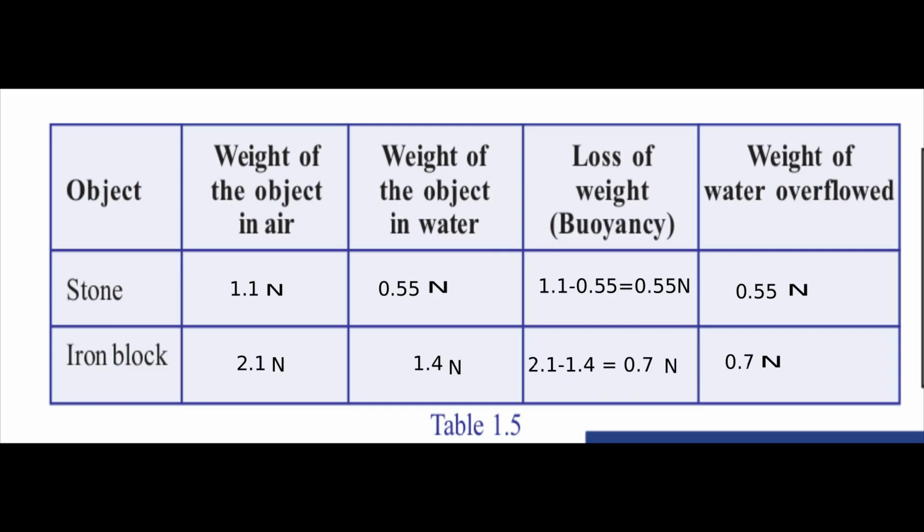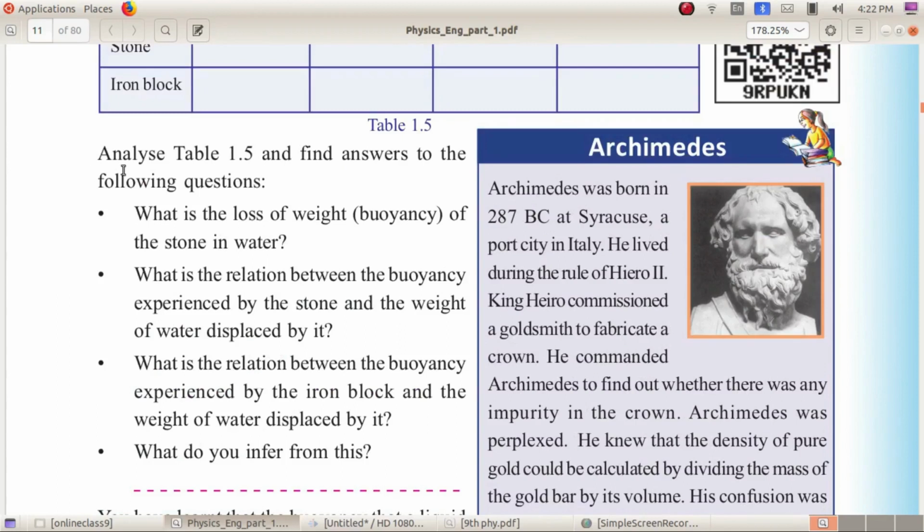That is, in each case, when we dip the stone into the water, we find the weight of water overflowed, and also when we dip the iron block into water, some water will be overflowed and we measure the weight of this overflowed liquid in each case, and we find if there is any interrelationship between the loss of weight or buoyancy and the weight of water overflowed. This is the experiment procedure.